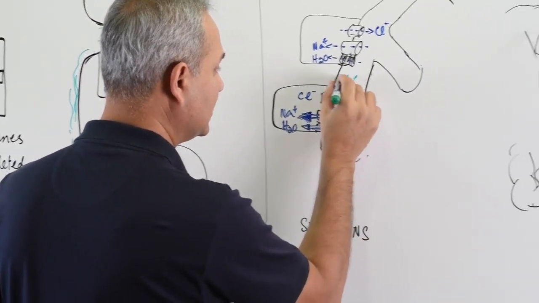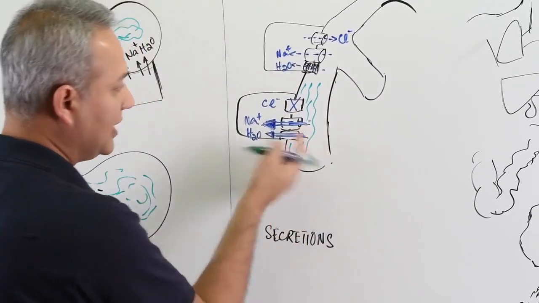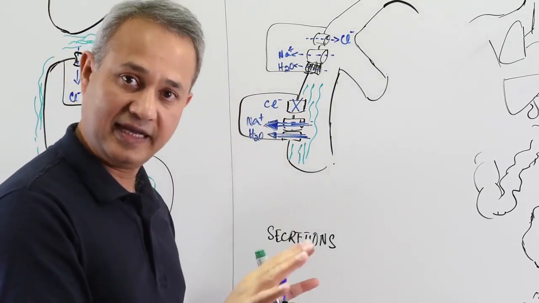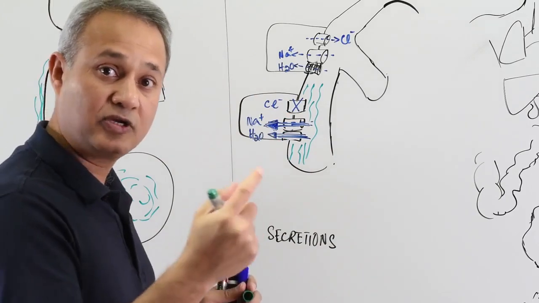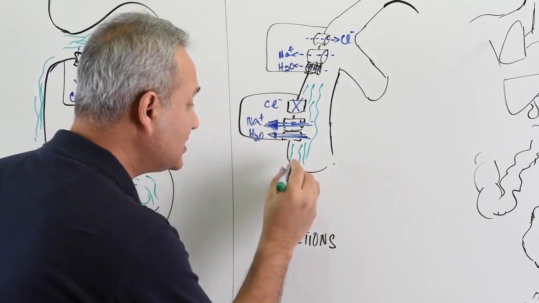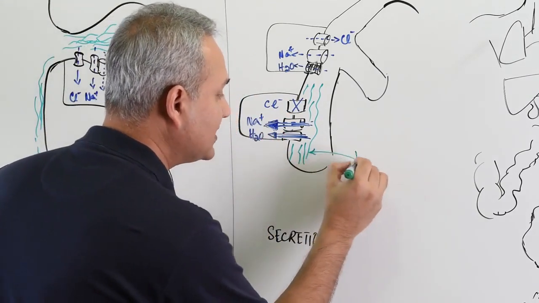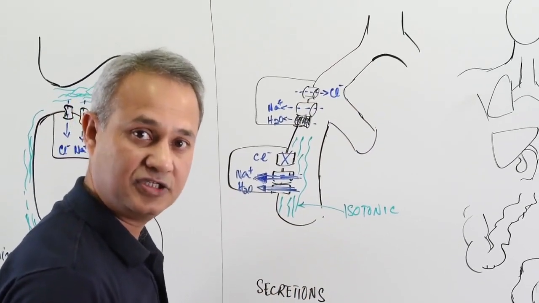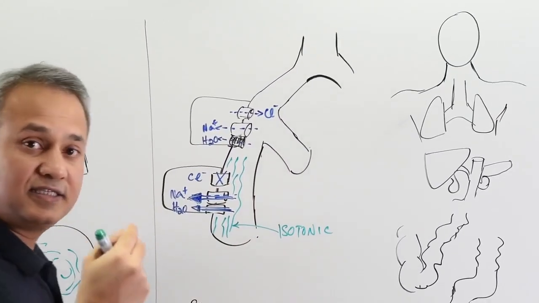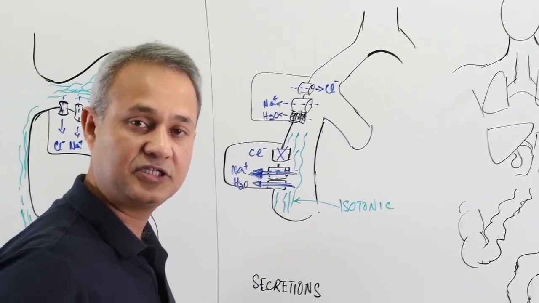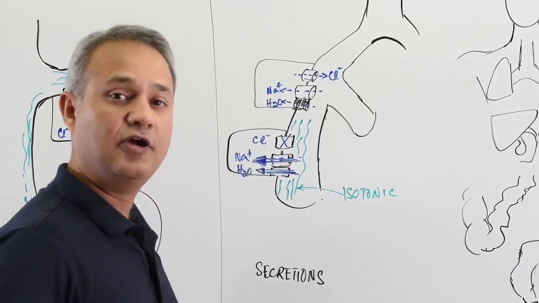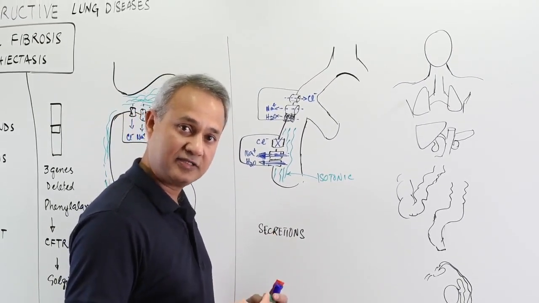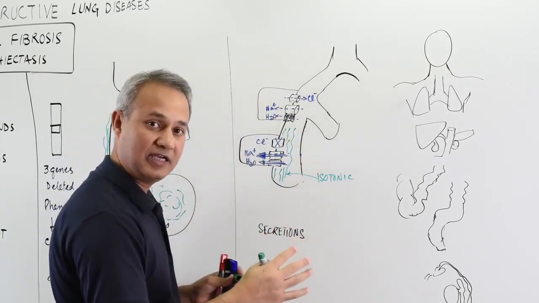This secretion that was present here, we have pulled out a lot of ions from it. We failed to give it chloride, so already ions are less. Now we are pulling out more sodium, which will cause more water to be pulled down. So this fluid here is actually isotonic. And by the way, this is the respiratory passage, and I'm talking about the secretion here. This is the same mechanism for the pancreatic secretion, for the liver secretion, for the gall secretion, for the ileal surface secretions, for the reproductive vas deferens areas. So at the end of the day, it is kind of the same mechanism everywhere.